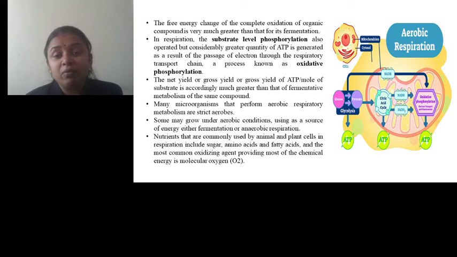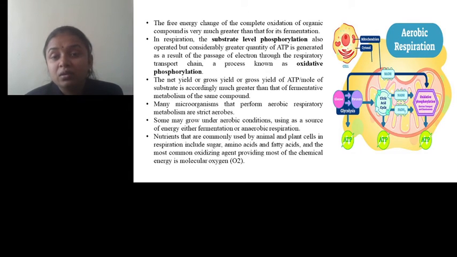Many microorganisms that perform aerobic respiratory metabolism are strict aerobes. Some may grow under aerobic conditions using a source of energy either by fermentation or anaerobic respiration. Nutrients that are commonly used by animal and plant cells in respiration include sugar, amino acid and fatty acid, and the most common oxidizing agent providing most chemical energy is molecular oxygen.